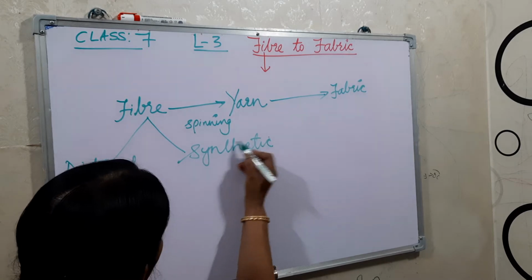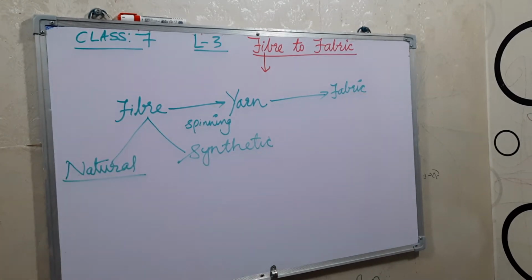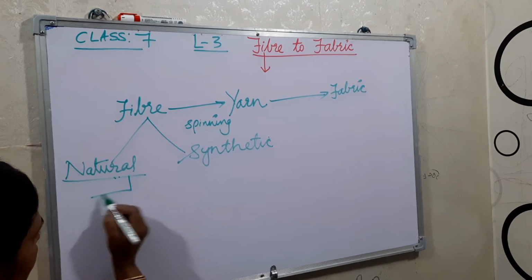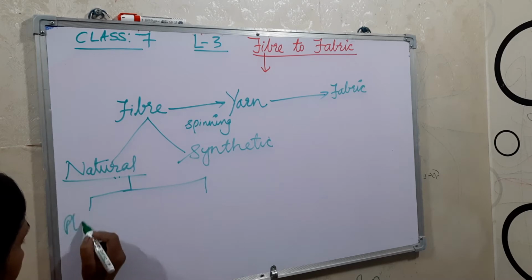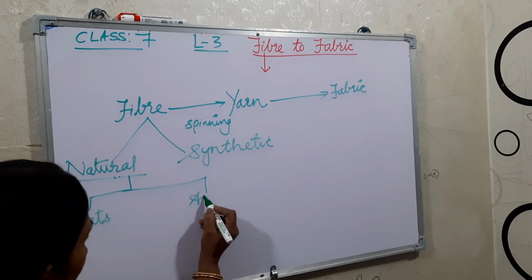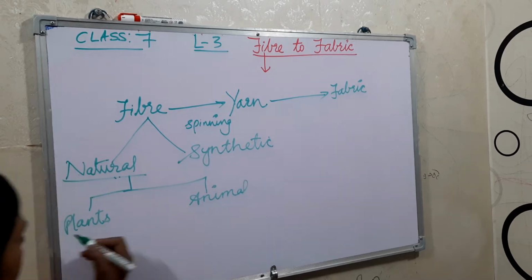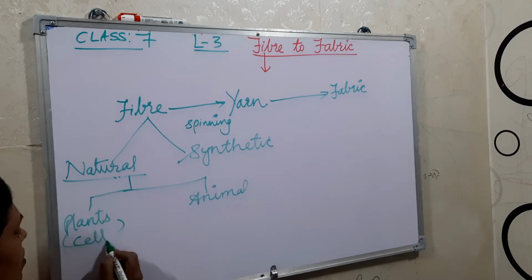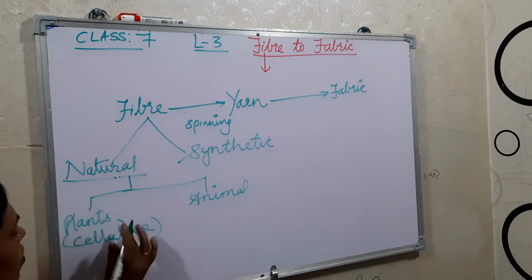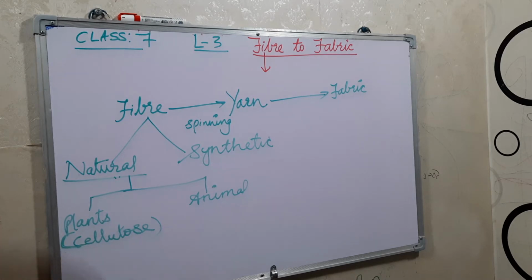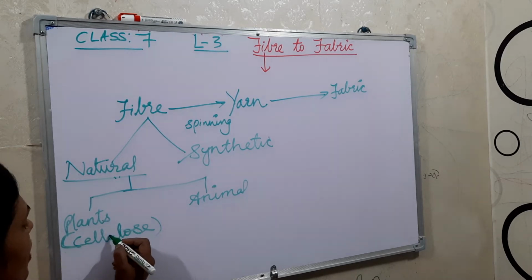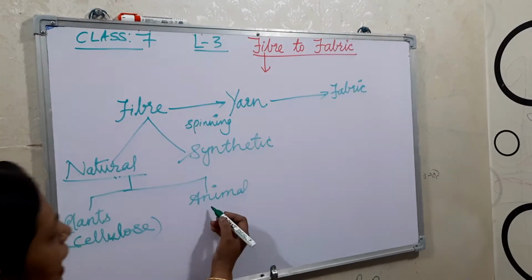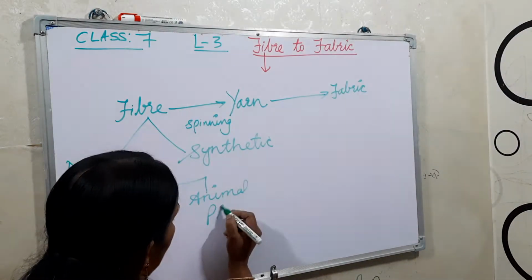Natural means it is obtained from plants and animals. See children, plant fibers are made up of cellulose. What is cellulose? Plant fibers are made up of cellulose. Cellulose is actually a complex carbohydrate. And animal fibers are made up of protein.